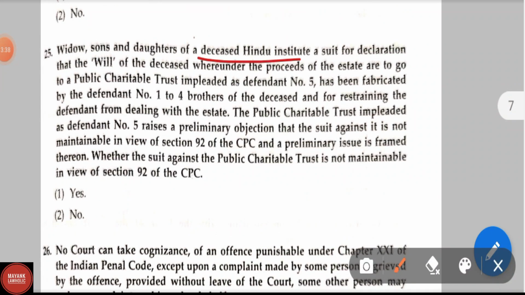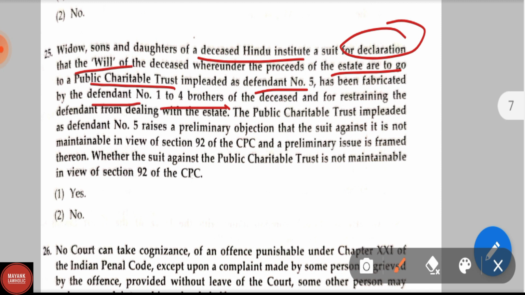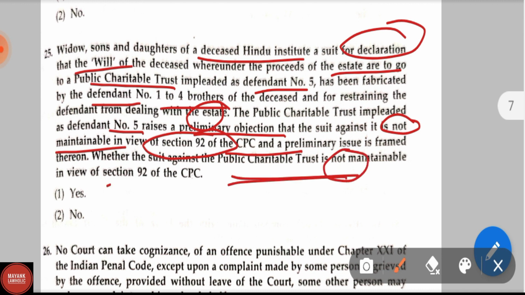Widows, sons and daughters of a deceased Hindu institute a suit for declaration that the will of the deceased, whereunder the proceeds of the estate are to go to a public charitable trust, impleaded as defendant number 5, has been fabricated by the defendant number 1 to 4, brothers of the deceased, and for restraining the defendants from dealing with the estate. The public charitable trust raises a preliminary objection that the suit against it is not maintainable in view of section 92 of the CPC, and a preliminary issue is framed thereon. Whether the suit against the public charitable trust is not maintainable in view of section 92 of the CPC, correct answer is no, it is not maintainable.